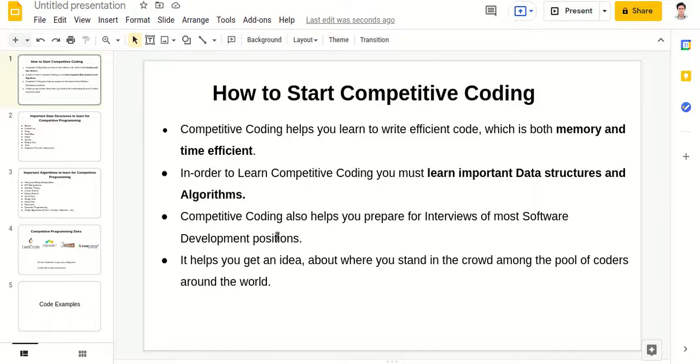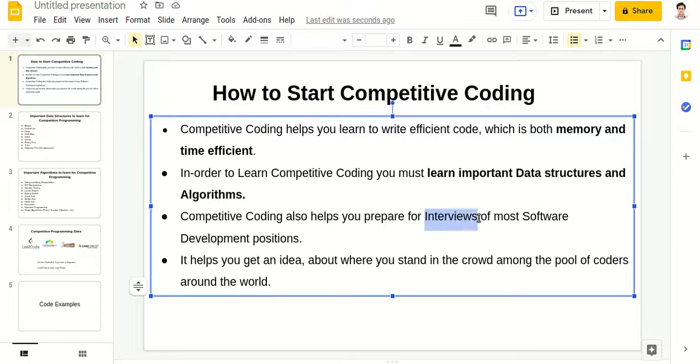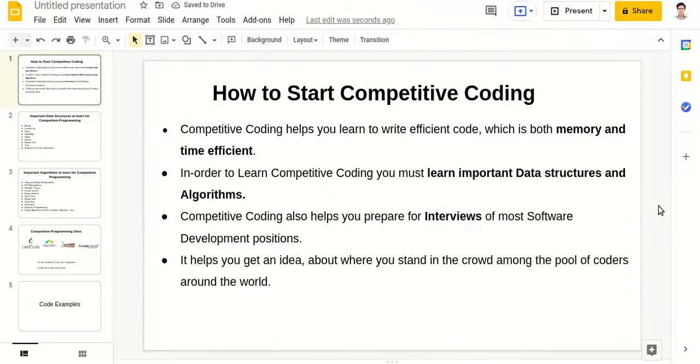And competitive coding also helps you to prepare for interviews. Okay, if you go for any interview, you will find out that in interviews also they ask you some problems to write code for, like some sorting, some searching type of problems, where you need to do a few things with an array or a list or a string, or some bit manipulation.